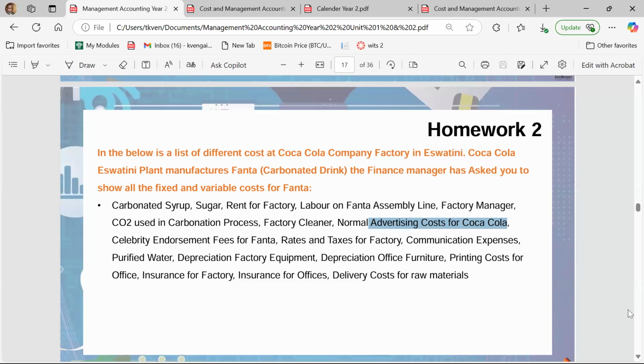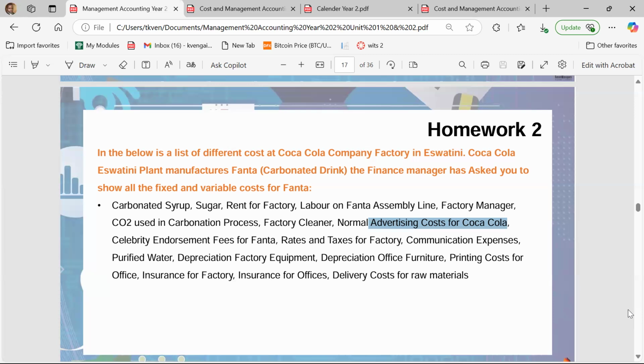The one that is actually variable is what we call commission on sales. That one is a variable cost because as you increase the sales, you will also pay more to your salespeople that are selling on a commission basis. So you really have to dig into some of these things to be able to determine whether it is fixed or variable.